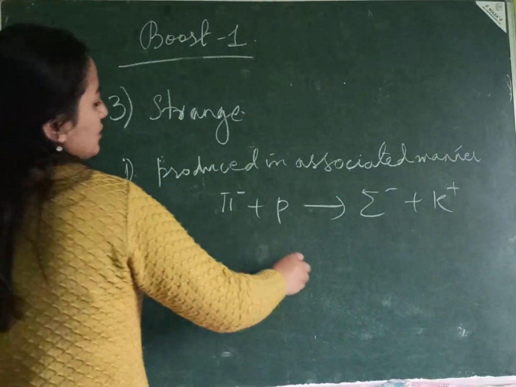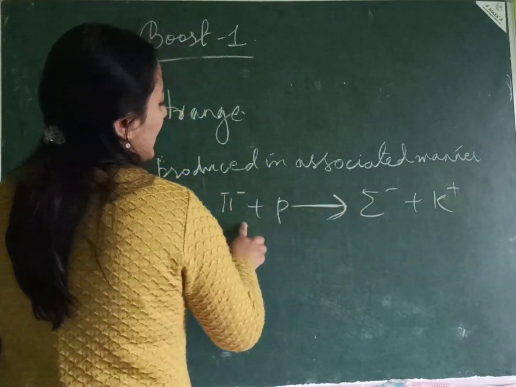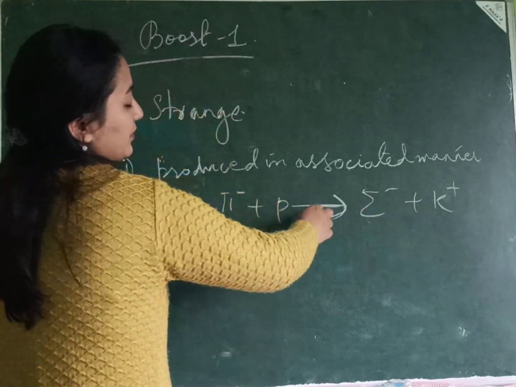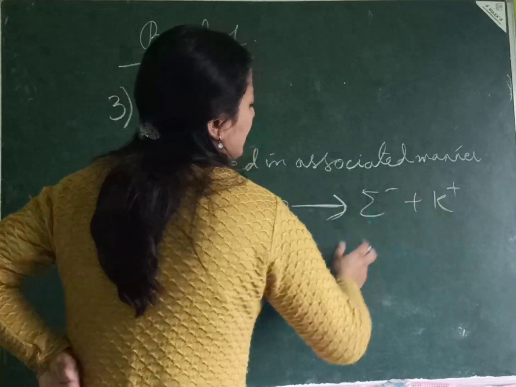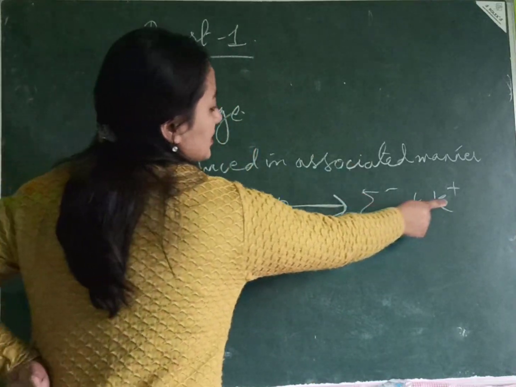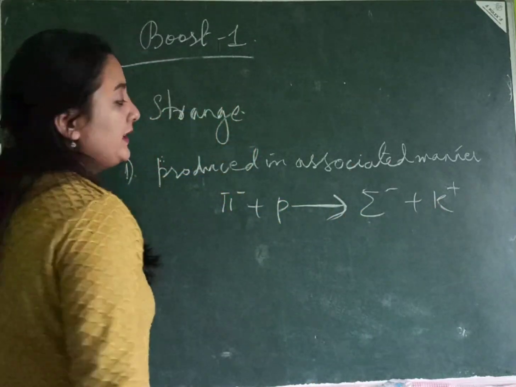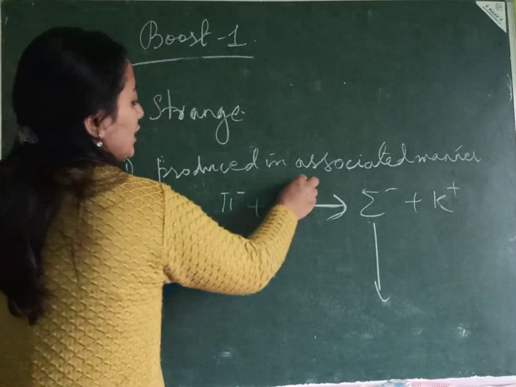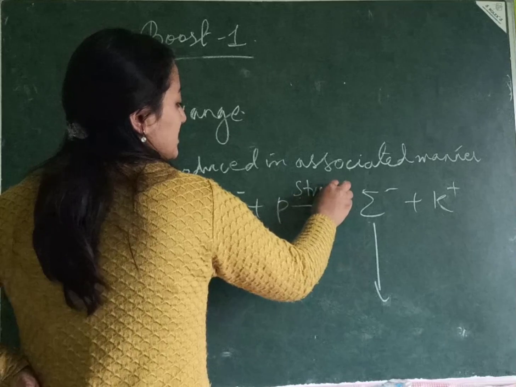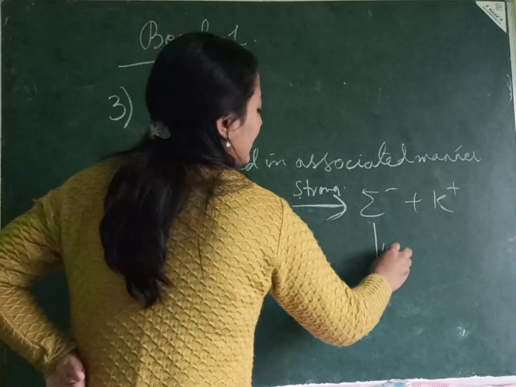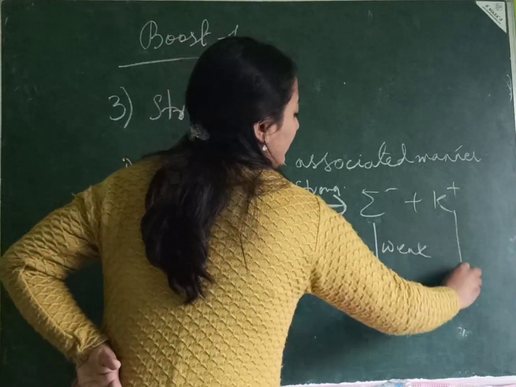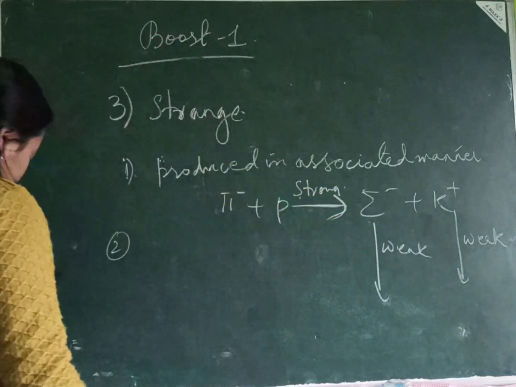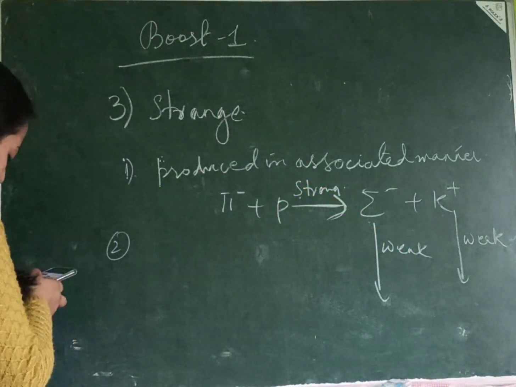Okay. So when they are produced, these two are strange, right? This is a hyperon, this is a kaon. These two are strange particles, and they are produced in associated manner. They are not produced singly. And also the second point is, they are produced via strong interaction, right? But when these strange particles decay, they decay via weak interactions.